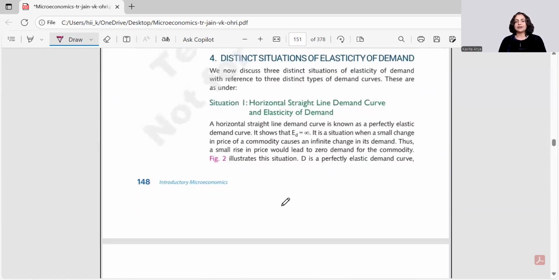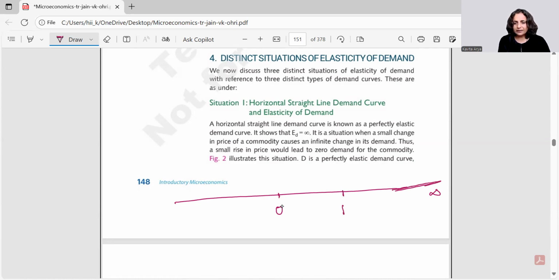Now going ahead, we talk about the distinct situations of elasticity of demand. We have two extreme cases. I generally go by this expression. I tell my students that this is 0. This is, I don't know the values, it becomes infinity, right? So it is 1, right?